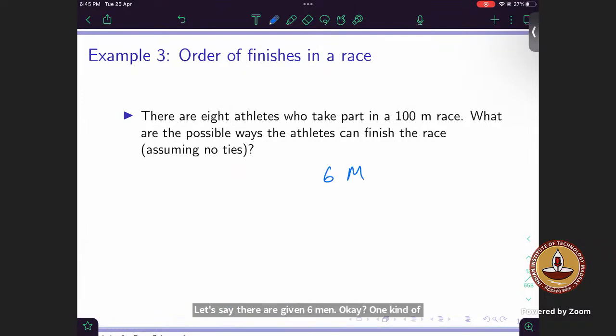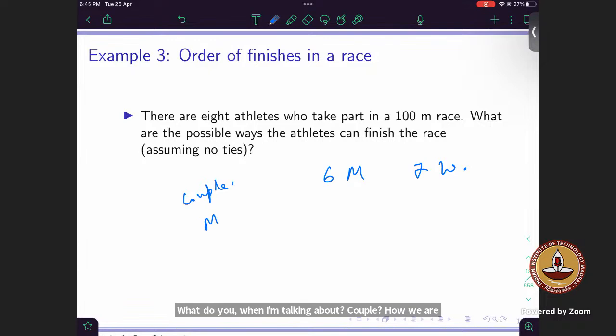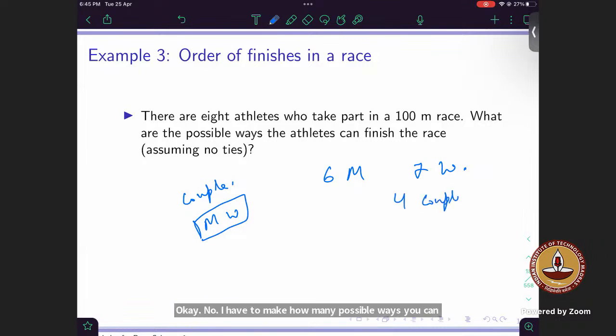Let's say there are 6 men and 7 women. I'm asking you how many possible ways you can make 4 couples. When I'm talking about a couple, how are we defining it? There will be 1 man and 1 woman. Now I have to find how many possible ways you can make 4 couples.